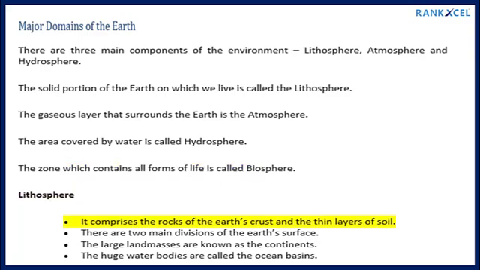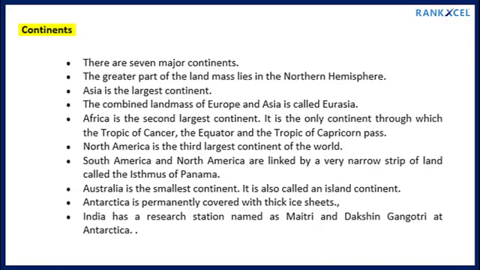Lithosphere. It comprises the rocks of the Earth's crust and the thin layers of soil. There are two main divisions of the Earth's surface. Large land masses are known as the continents. Huge water bodies are called the ocean basins. Continents. There are 7 major continents.